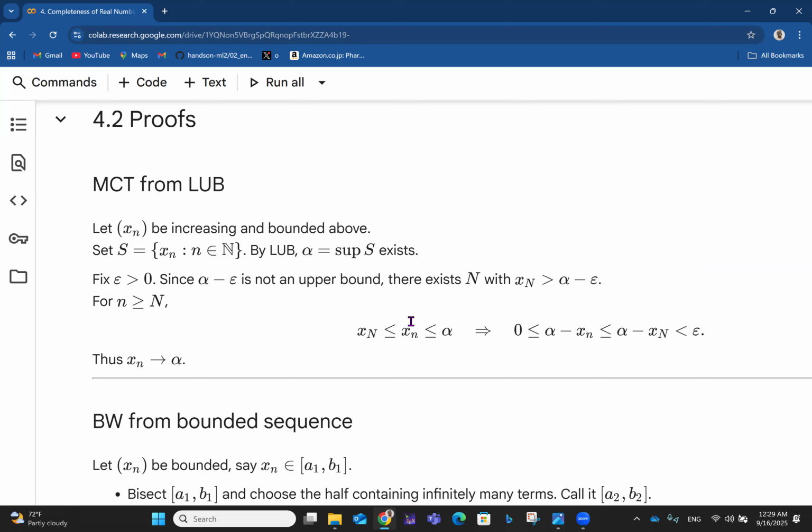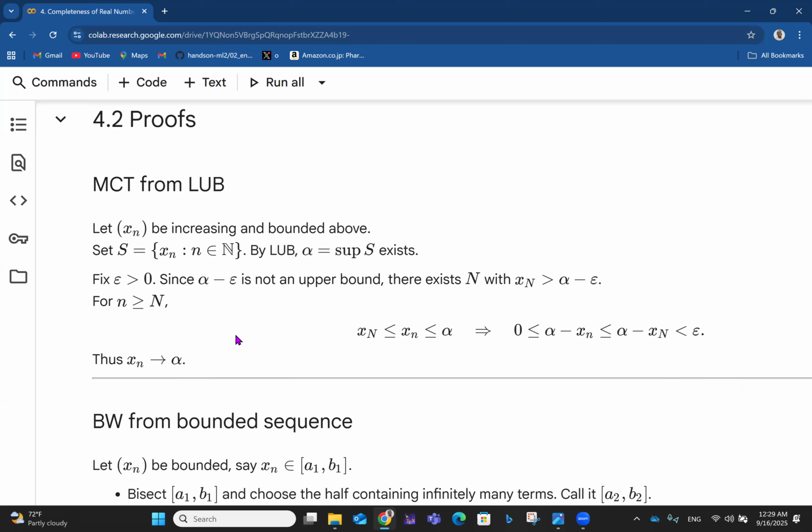So we have x_N less than or equal to xn less than or equal to alpha, which implies that you have 0 less than or equal to alpha minus xn less than or equal to alpha minus x_N, which is less than epsilon. So in that case we can say that xn approaches the supremum, sup S, which has been said to be alpha. So we have been able to prove the monotone convergence theorem from the least upper bound. It's all about taking this step by step, the logical steps to approach what you need to get.